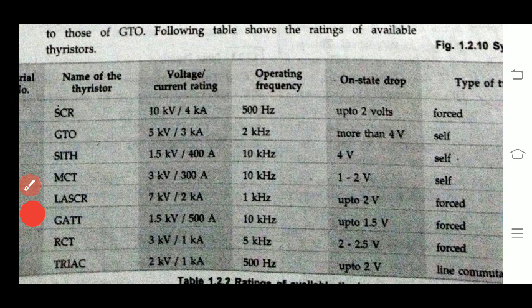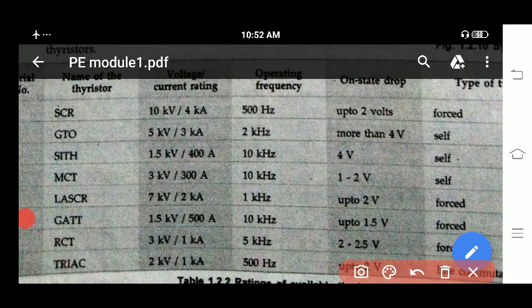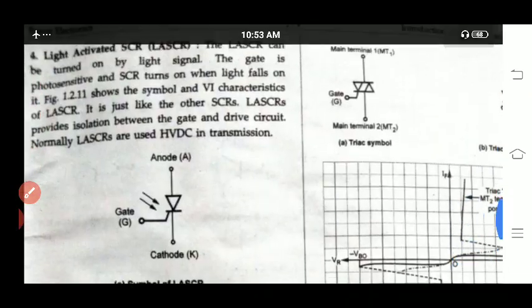So next you can have a table. In this table we can list all these components' operation, their voltage rating, current rating, operating frequency, and how they can be turned on and turned off.